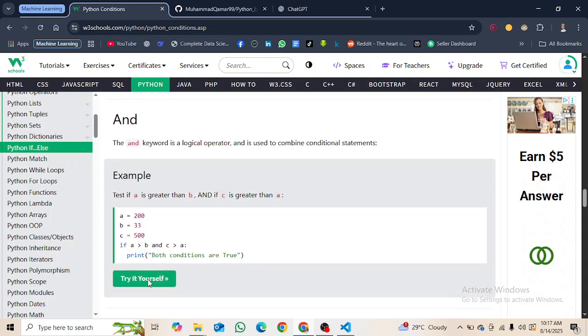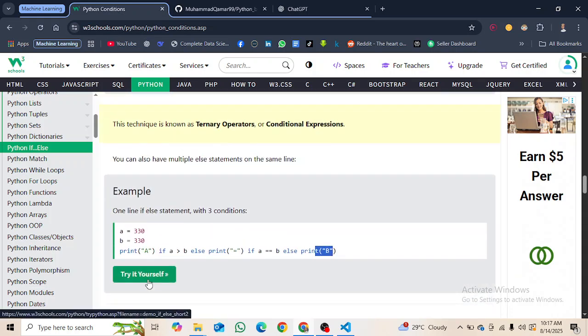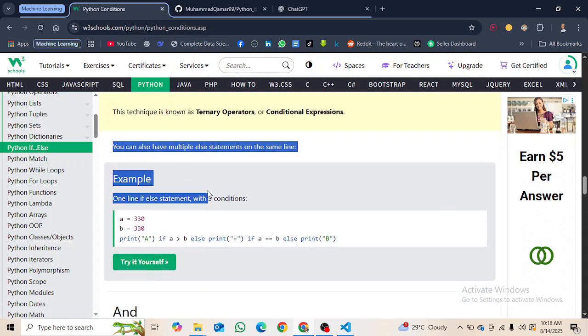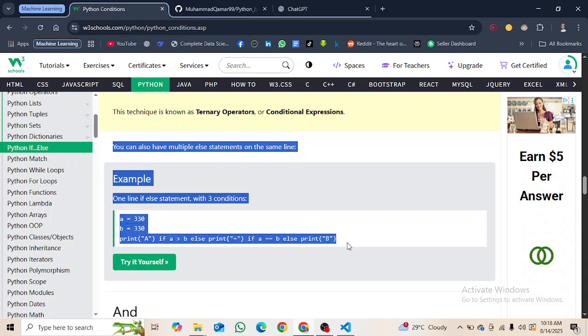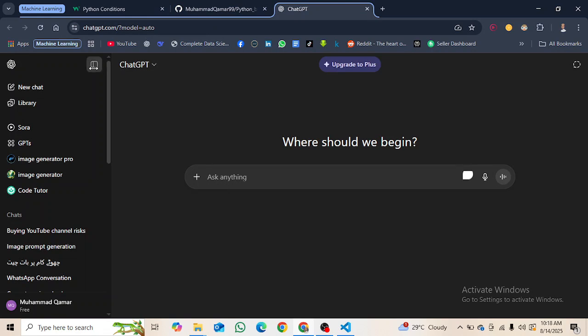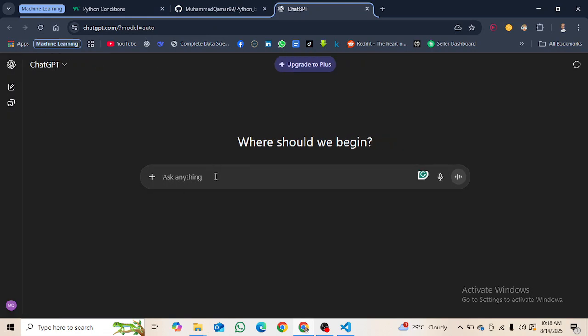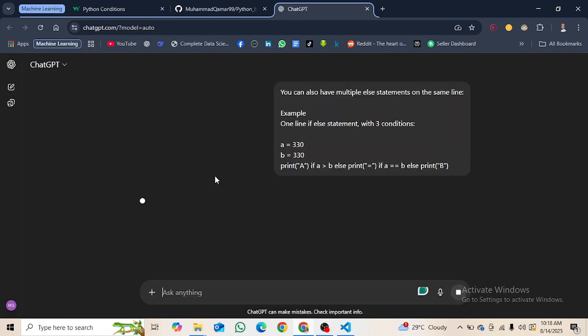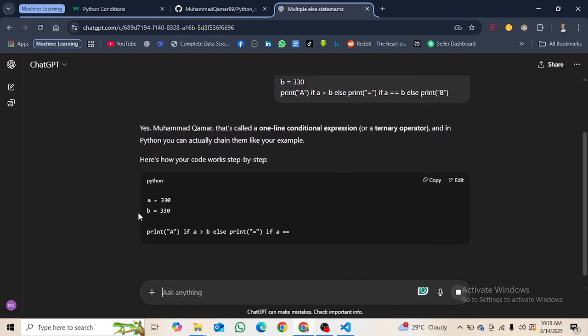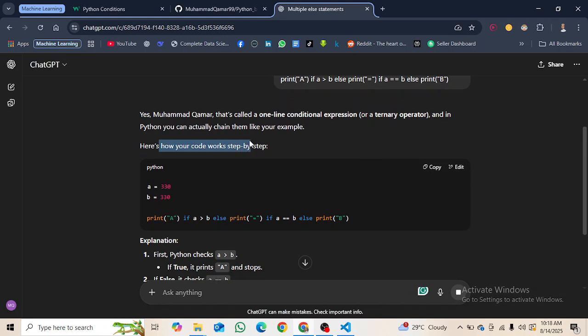And the AND operator. So for this we are going to use ChatGPT here. Okay, and enter it. Okay, so here's how your code works step by step.